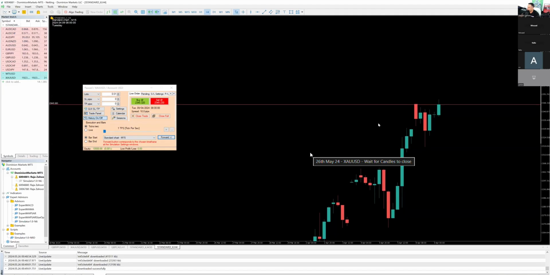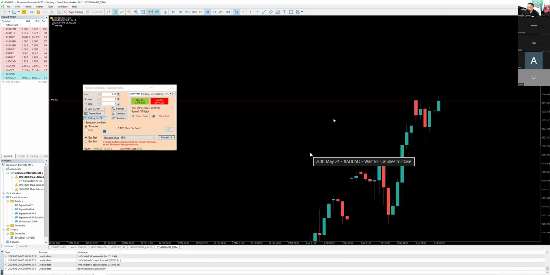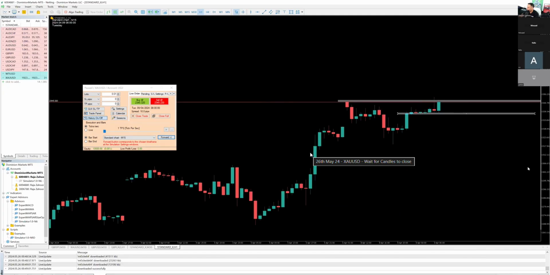Now, what's the first thing we can identify when we talk about the trend? The one thing we can identify is that the trend is bullish because we are pushing up on the 4-hour time frame, right? And I guess we're creating some sort of a support. And also, I guess we are at some sort of resistance right over here as well. Okay, let's drop down to the 1-hour time frame, see what's going on.